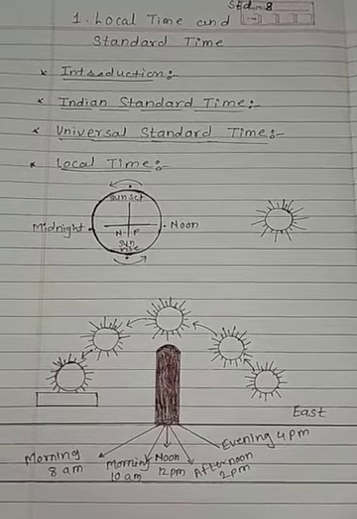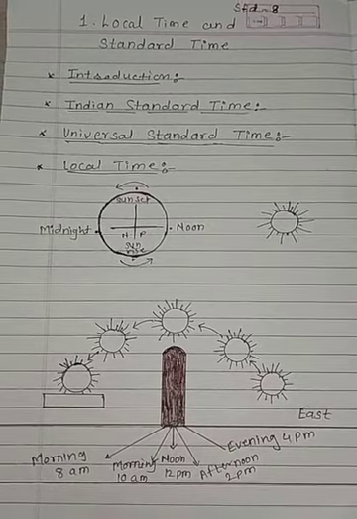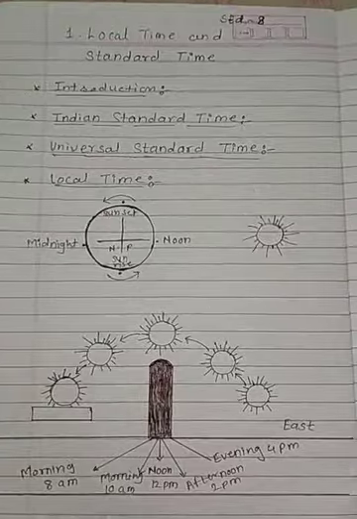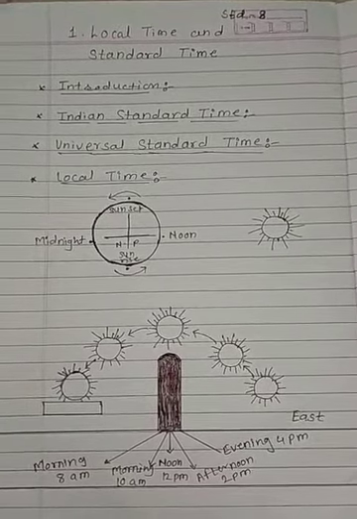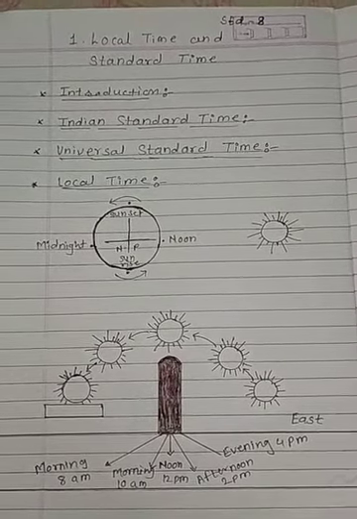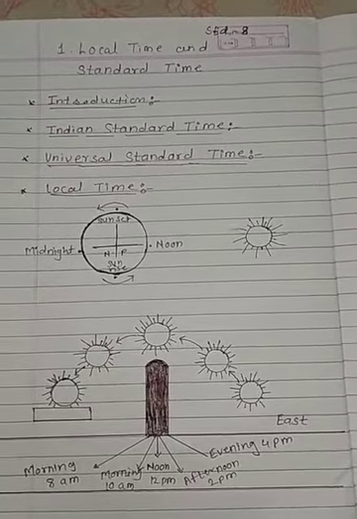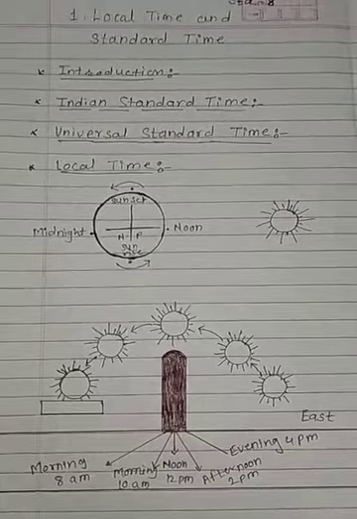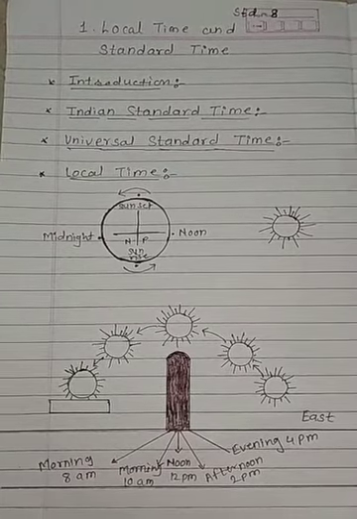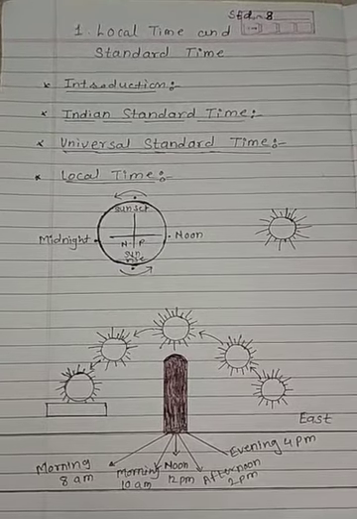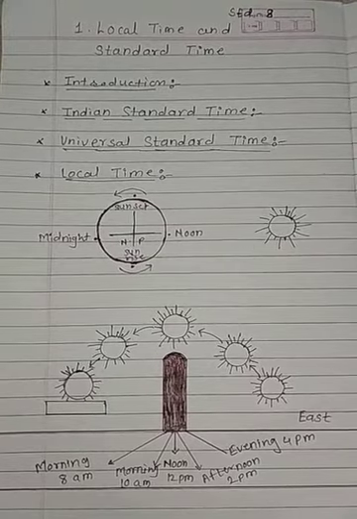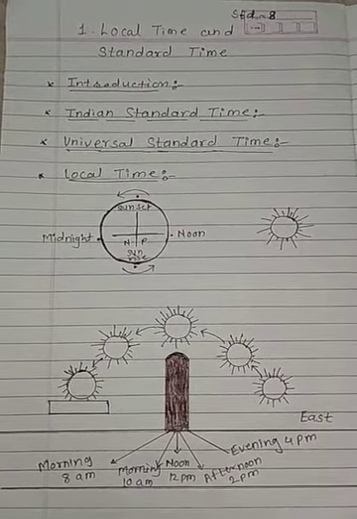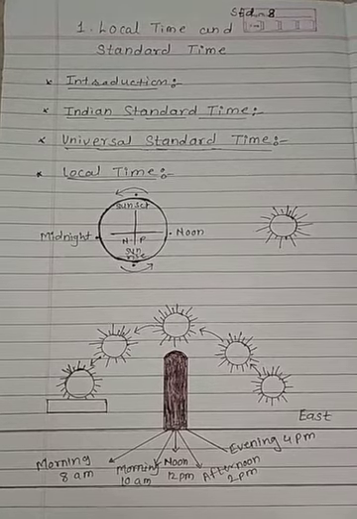The local time at this longitude has been selected as standard time of the whole country. When the sun is directly overhead on this longitude, then it is assumed that it is 12 noon everywhere in India. There is no difference of more than 1 hour between the local time at 82 degree 30 minutes and the other places in the country.